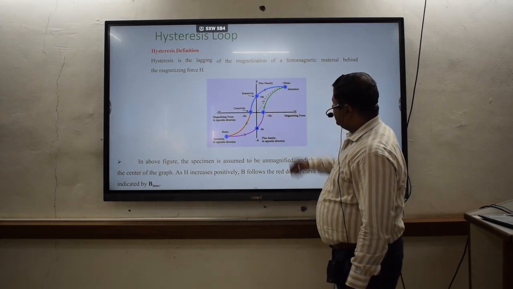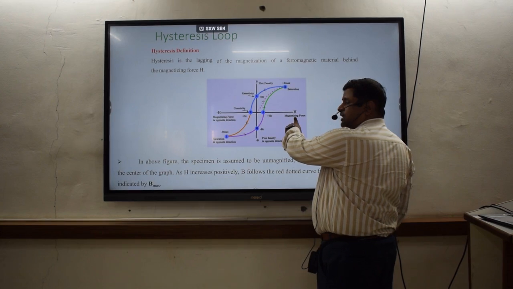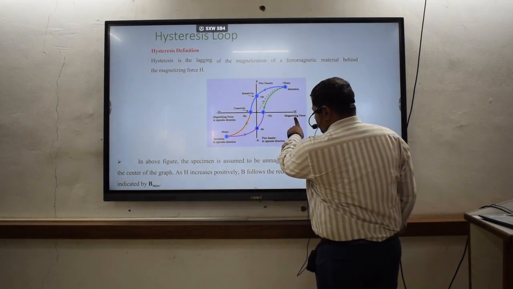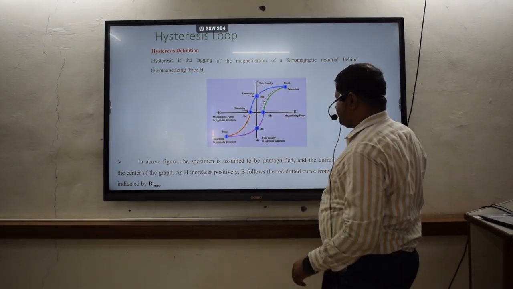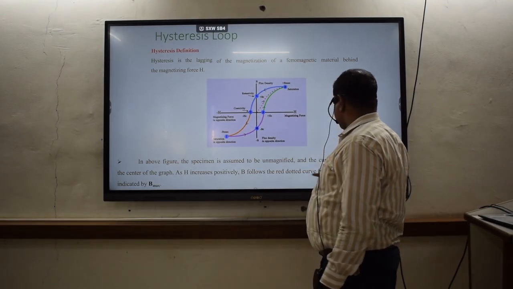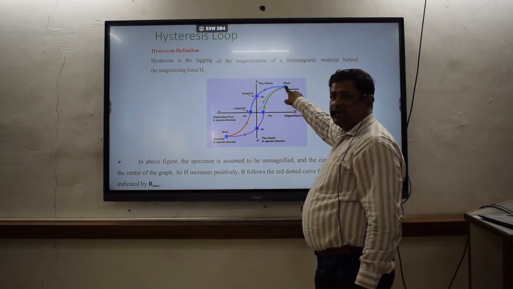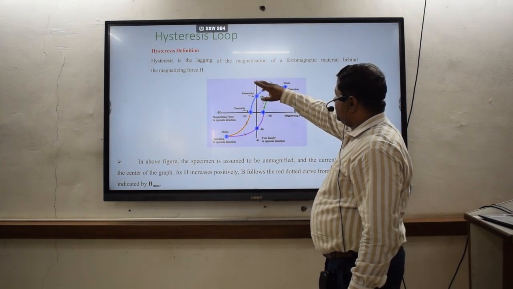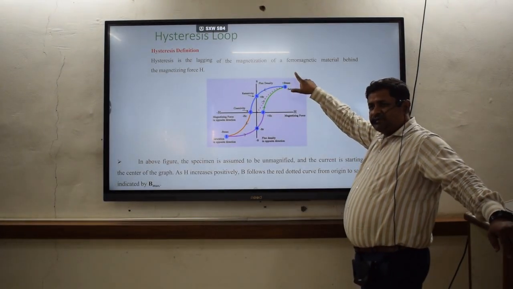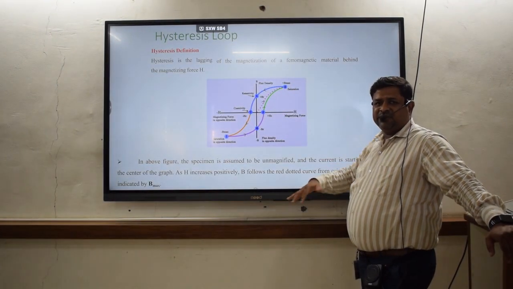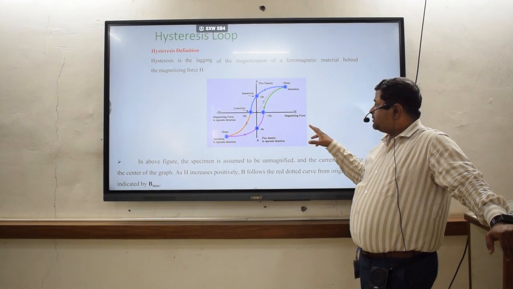Everywhere you will find that this magnetic current, which is generated due to the application of the magnetic field, is indicated by B max. So this is lagging behind the applied magnetizing force. So hysteresis is nothing but the lagging of the magnetization. I think this is not in your syllabus, but just to get an understanding of the hysteresis loop, or for revision purposes, I have purposely added these slides.